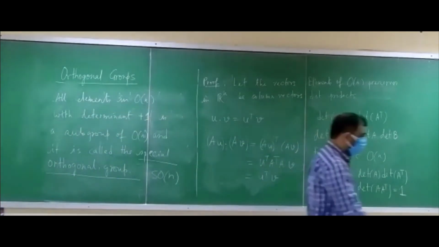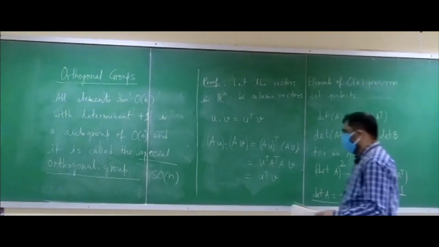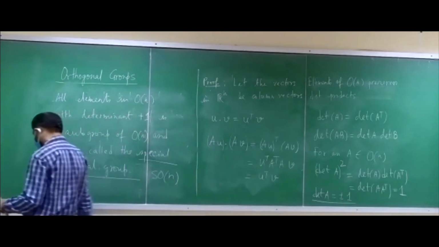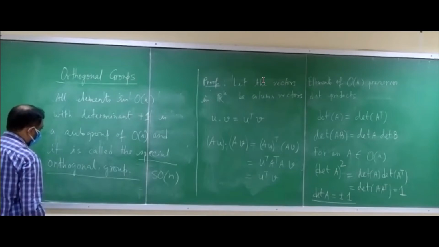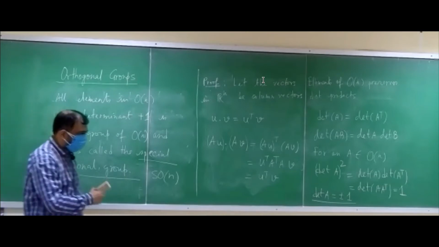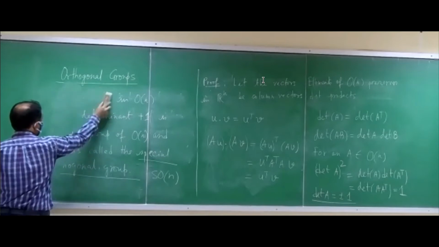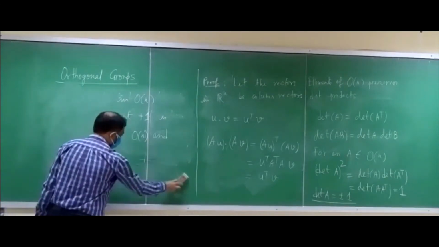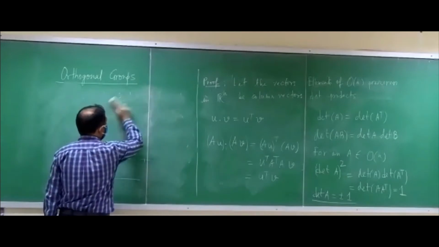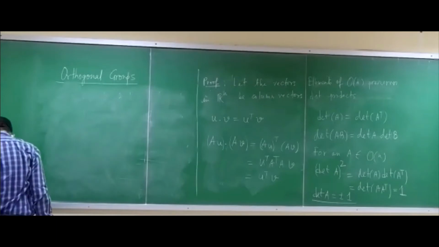So you know On, and we also know what is SOn. SOn is the set of all proper rotations in Rn. We will see an example of that a little later. So SOn is the elements of On with determinant 1.